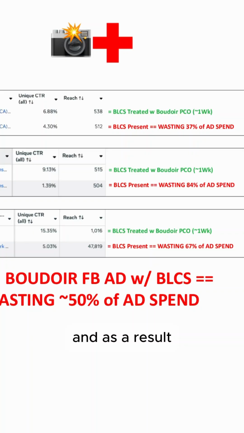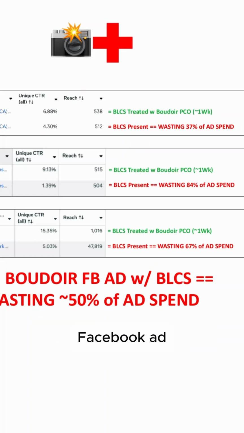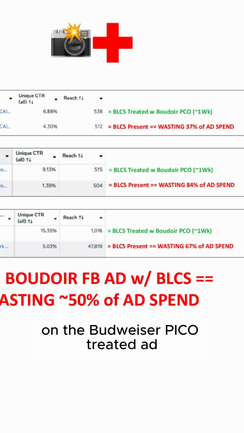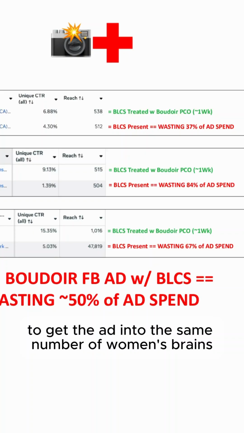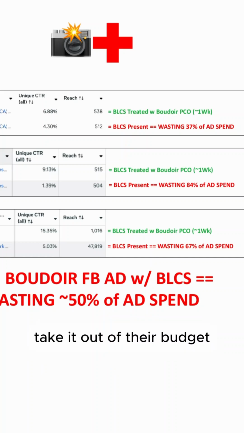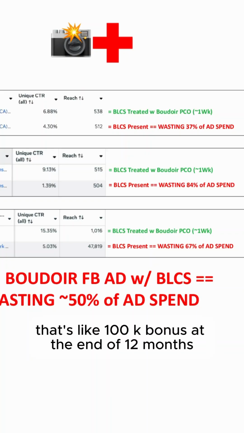And as a result, if they're spending 10 grand a month on the original Boudoir Facebook ad, now they only need to spend 1.6 grand a month on the Boudoir Pico treated ad to get the ad into the same number of women's brains. So $8,400 a month they no longer have to spend, take it out of their budget, they keep it in their pocket, and that's like a 100K bonus at the end of 12 months.